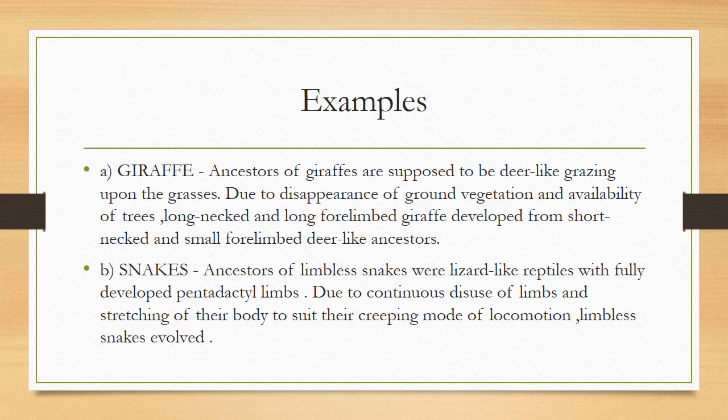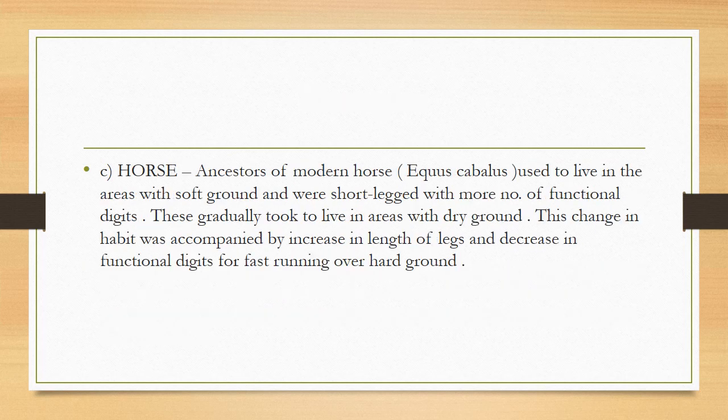Another example is that of the snakes. Ancestors of limbless snakes were lizard-like reptiles with fully developed pentadactyl limbs. Due to continuous disuse of limbs and stretching of their body to suit their creeping mode of locomotion, limbless snakes evolved. This is the second most quoted example of Lamarck.